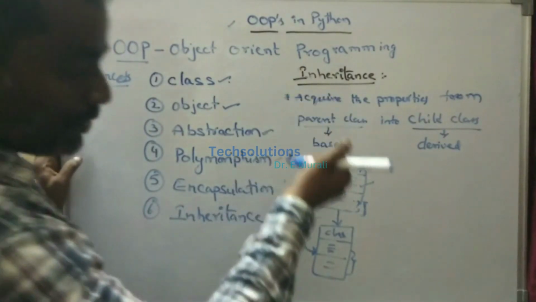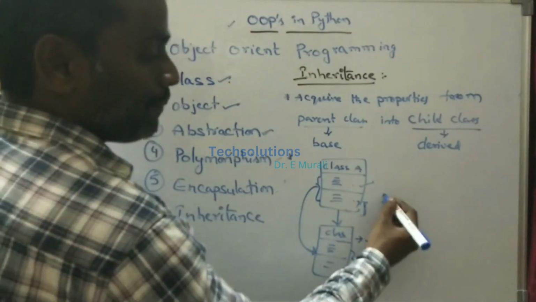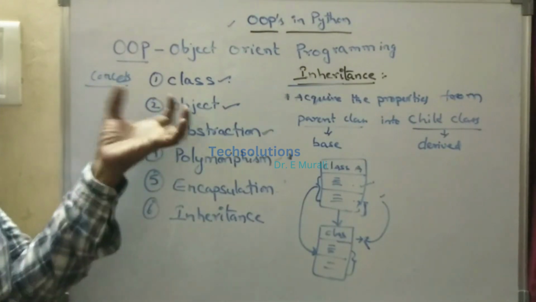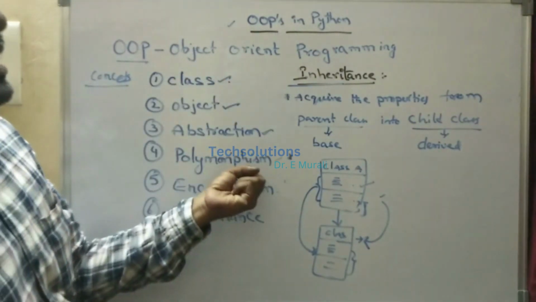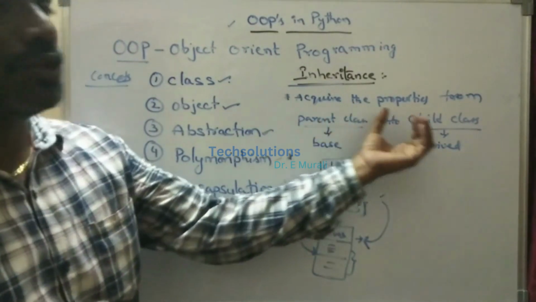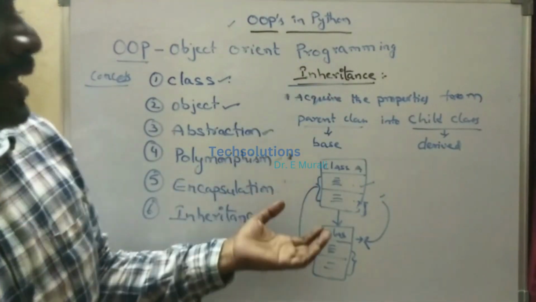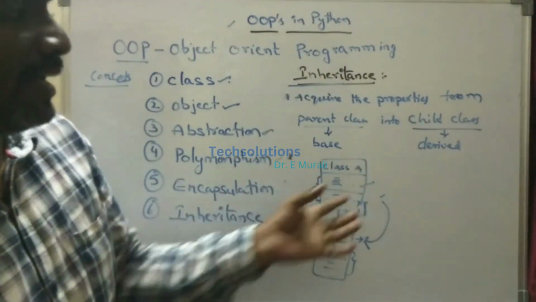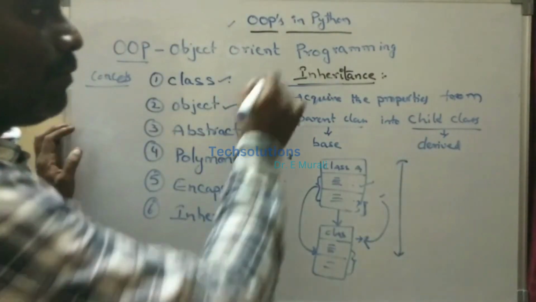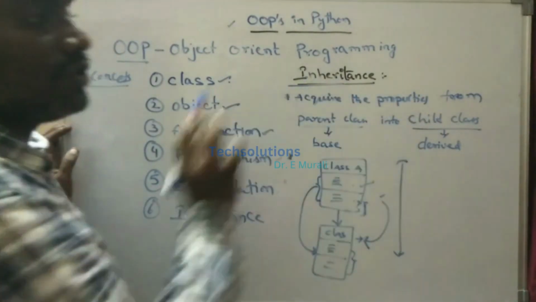That means we derive a new class. What is the new class here? B is the child class. It is derived from the parent class. That is called inheritance. Inheritance is nothing but acquiring the properties from the base class into the derived class, or parent class into child class. Here we have different types of inheritance: single inheritance, multiple inheritance, hierarchical inheritance, multilevel inheritance. Everything will be seen in future classes. Right? What is meant by inheritance? Inheritance is nothing but acquiring the properties from the parent class into the child class.